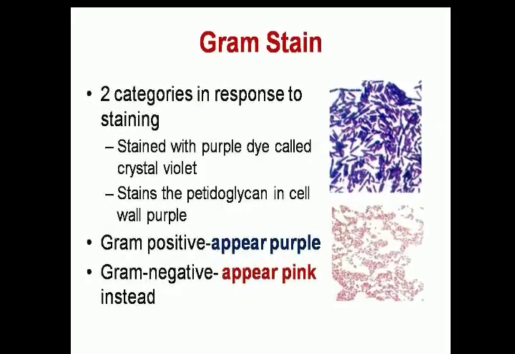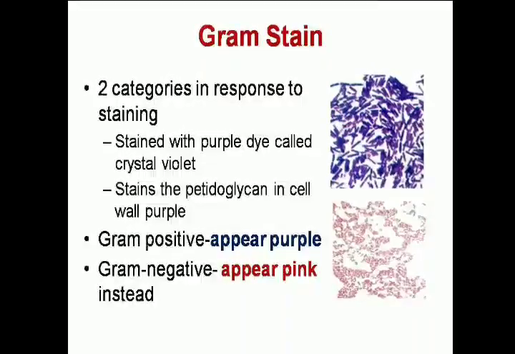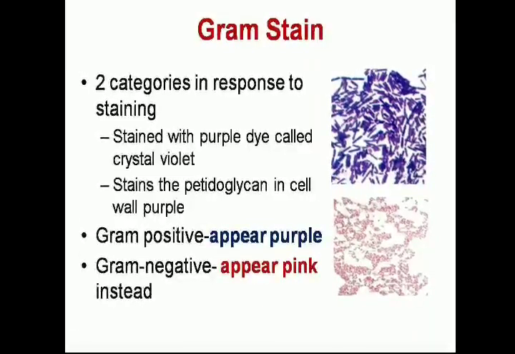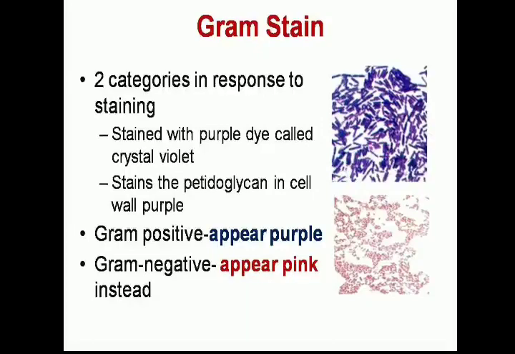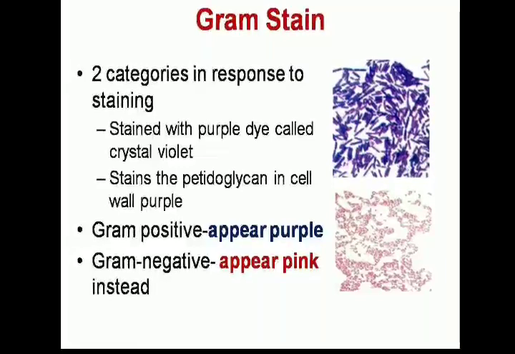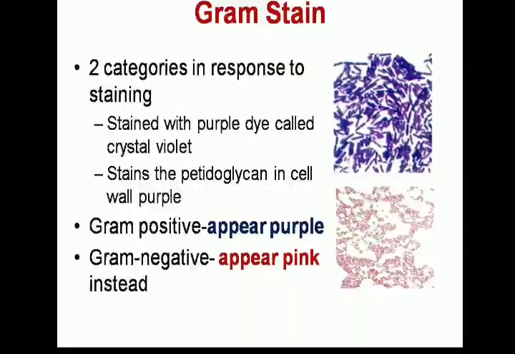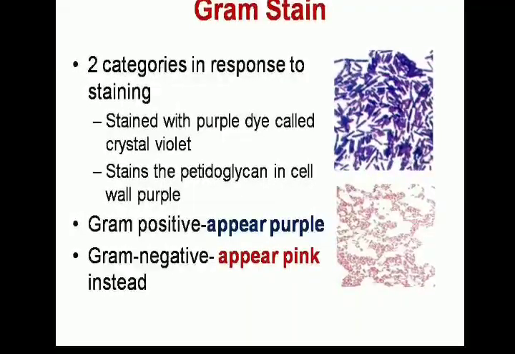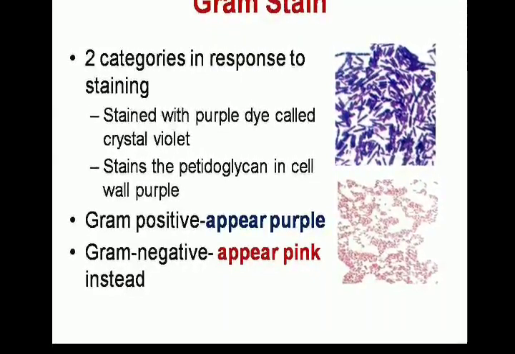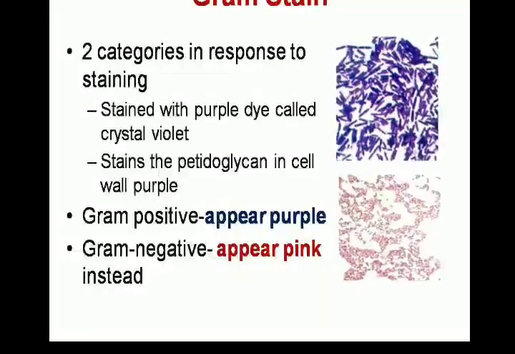Two types of response are found in the gram staining procedure. The bacteria which stain with the purple dye called crystal violet stain the peptidoglycan in the cell wall purple. They appear purple, so they are called gram positive bacteria, and the cell wall is called the gram positive bacterial cell wall. And the bacteria which stain with safranin, which stains the peptidoglycan pink and appear pink, are called gram negative bacteria, and the cell wall is called the gram negative bacterial cell wall.